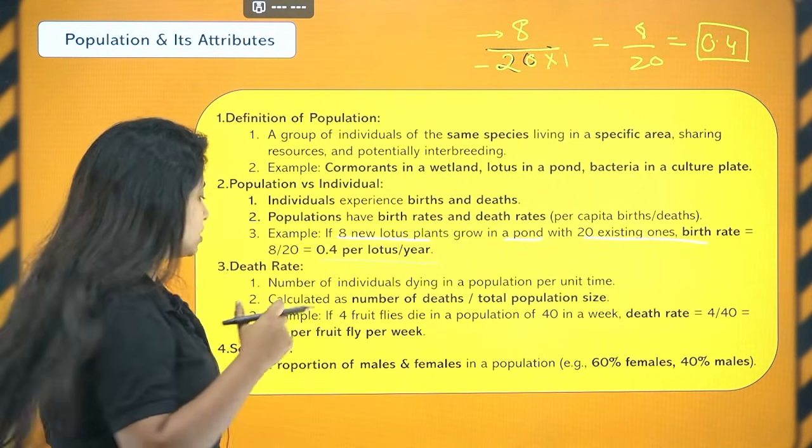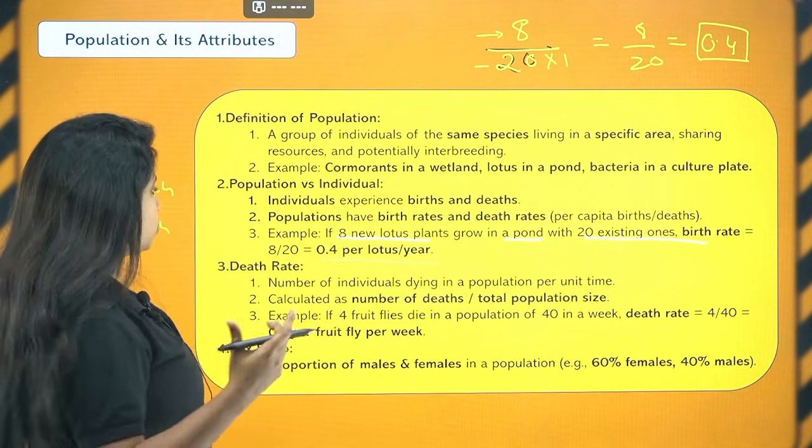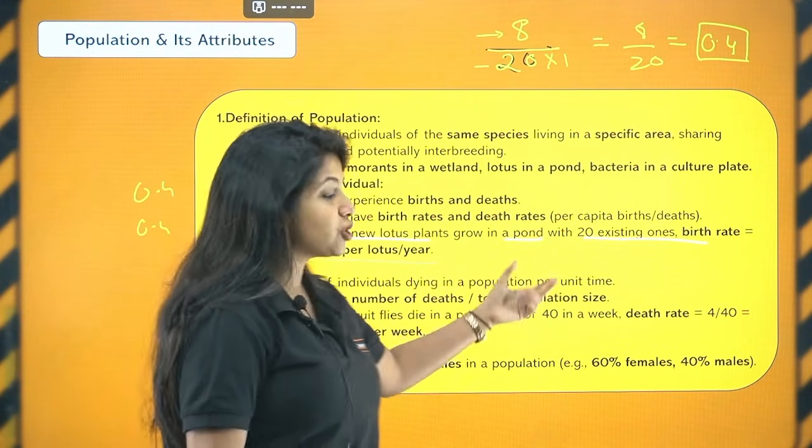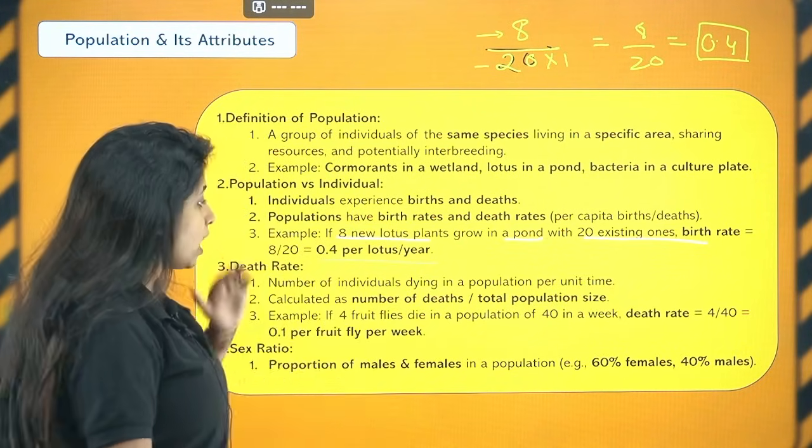Similarly, my dear children, there is something that is known as death rate. Death rate means what? The number of individuals dying in a population per unit time. And how do you calculate that?